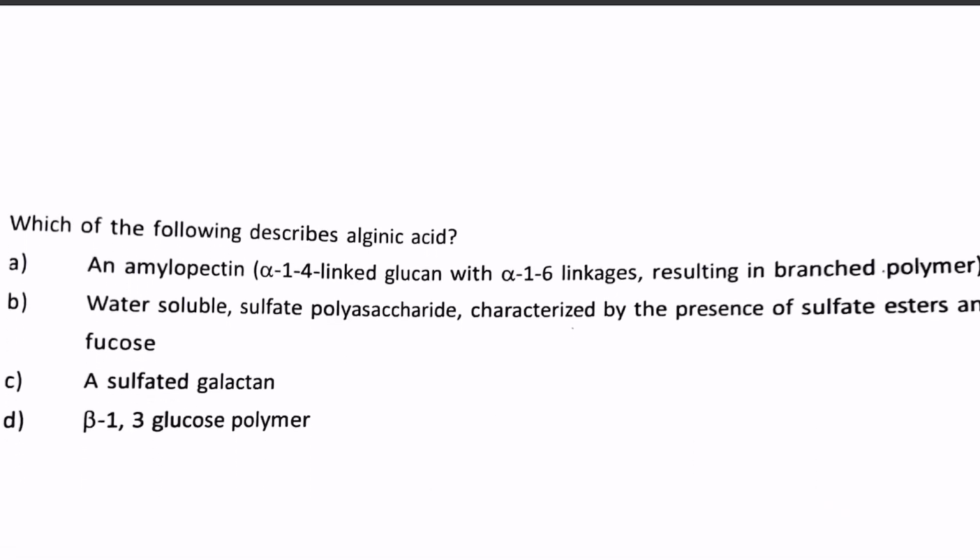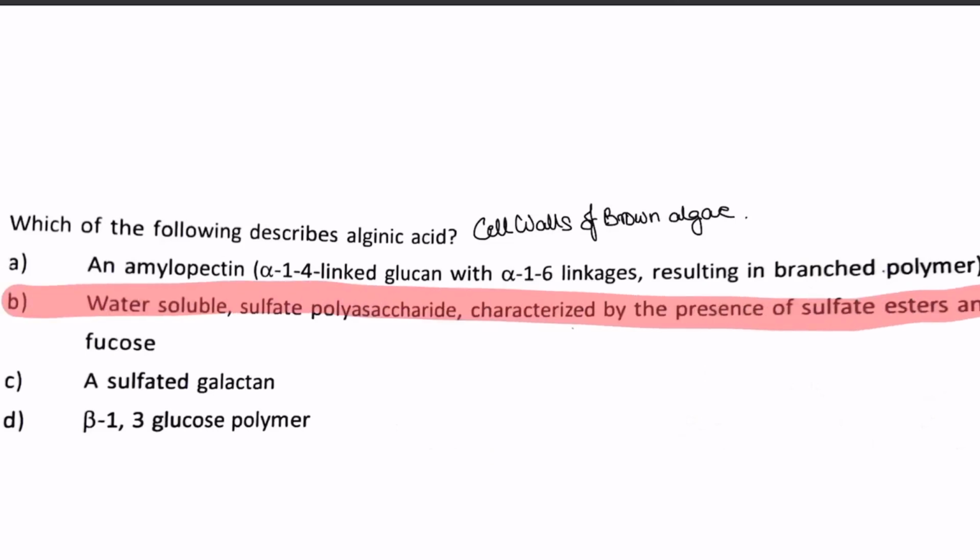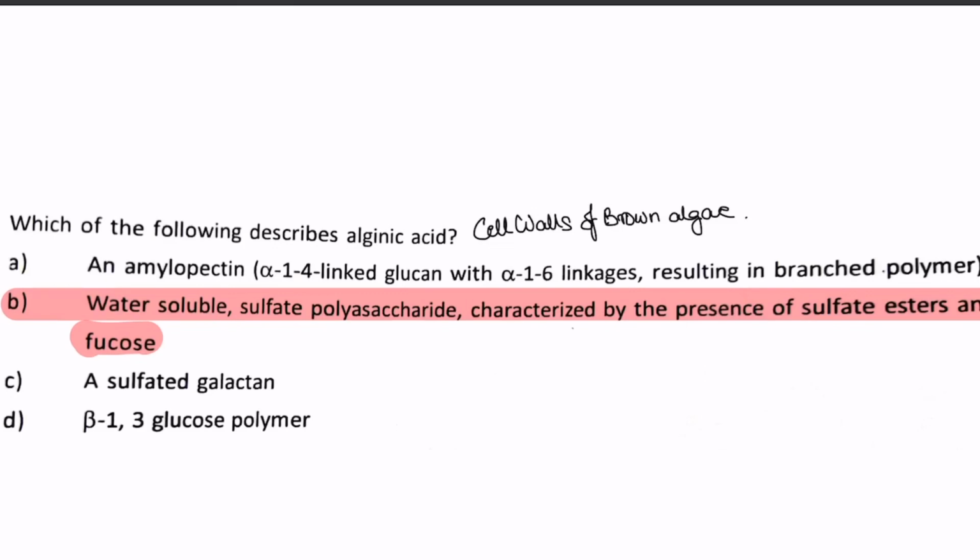Next, which of the following describes alginic acid? Alginic acid is found in the cell walls of brown algae. It is a water-soluble sulfated polysaccharide characterized by the presence of sulfate esters and L-fucose. Our answer is 73B.